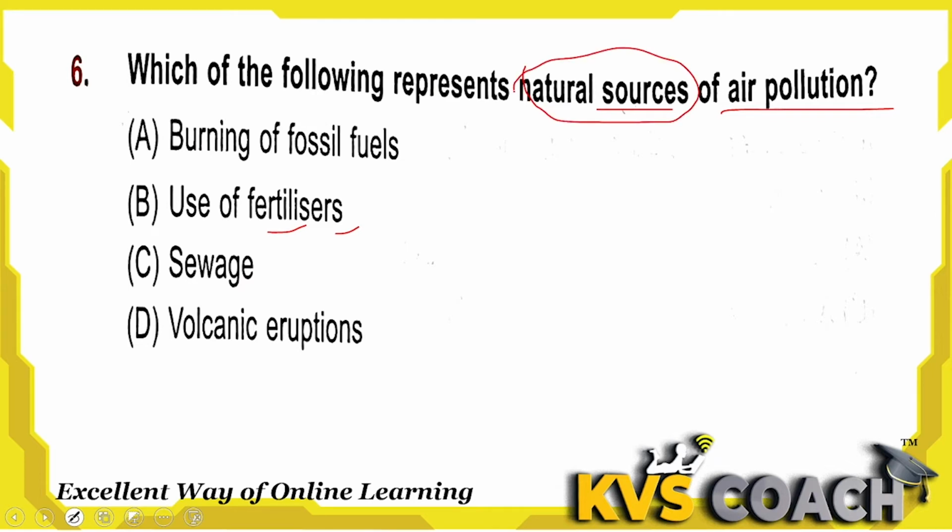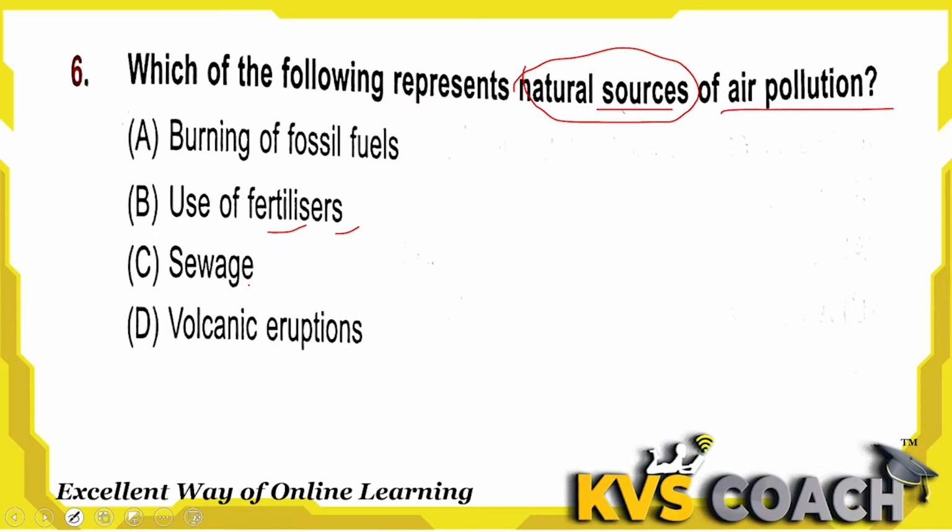Okay, and here we are discussing natural sources of air pollution, because fertilizers are made by human beings. So by using them, if air pollution is caused, who is responsible? We humans are responsible, not nature. Third one is sewage. Yes, sewage also causes air pollution, but the sewage system is also developed by human beings, not by nature. So this is also not a natural source.